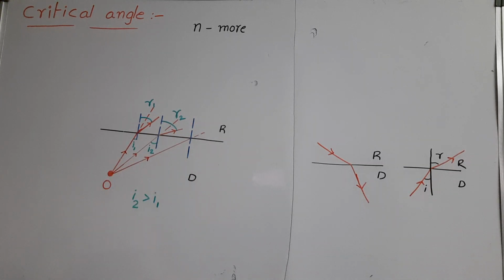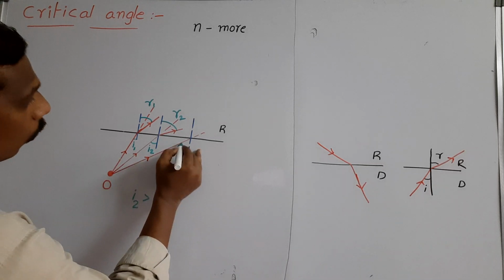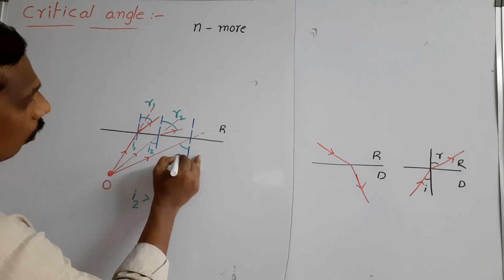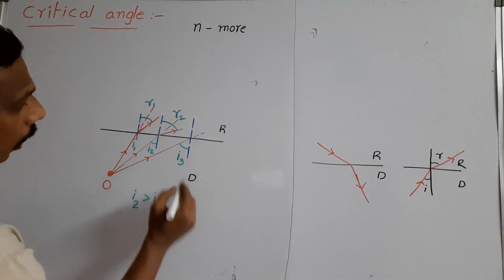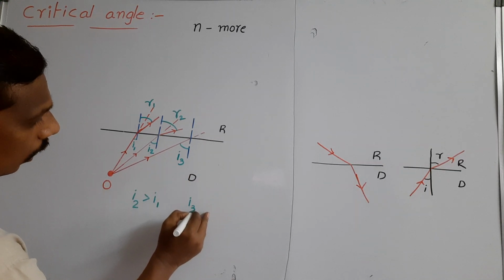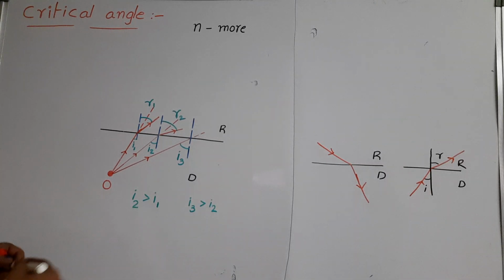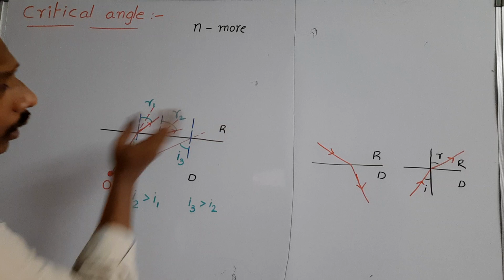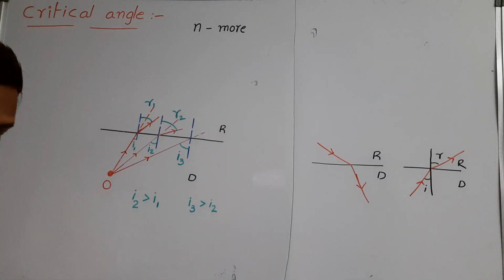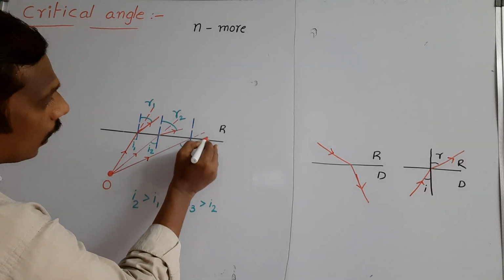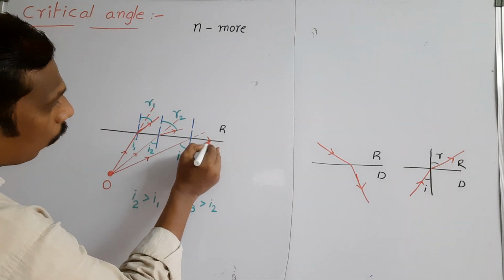Now the third ray makes a certain angle, more than I2. This angle is taken as the angle of incidence I3. In this case, I3 is greater than I2. So then what happens? The light ray bends further, and the refracted ray grazes along the boundary.